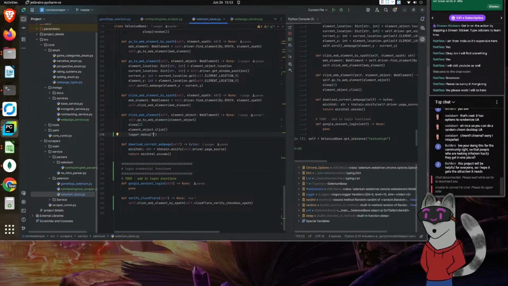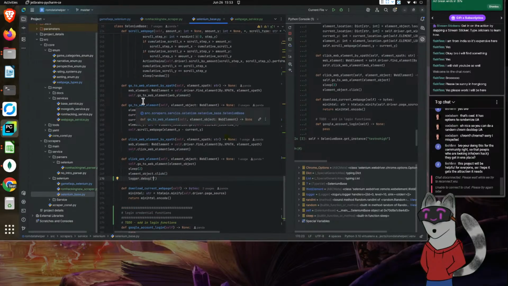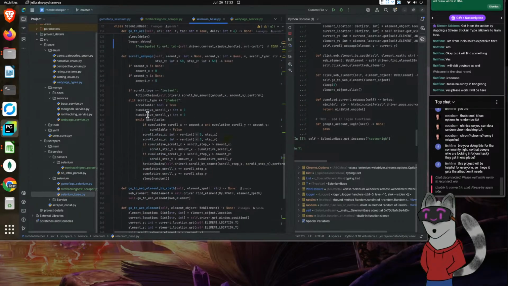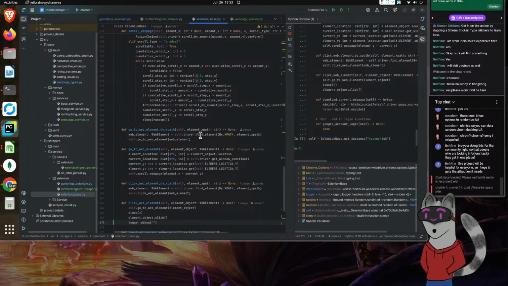All right, we need to input our elements. Let's go ahead and get our web element first. I think I'm going to have to separate this out.